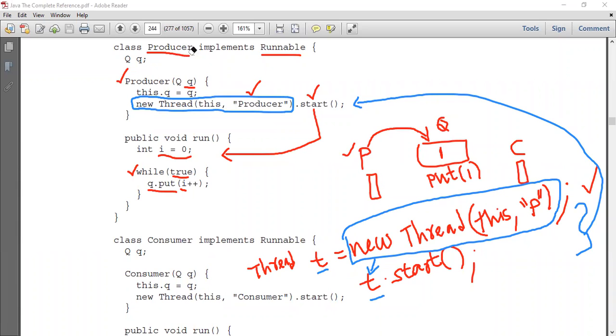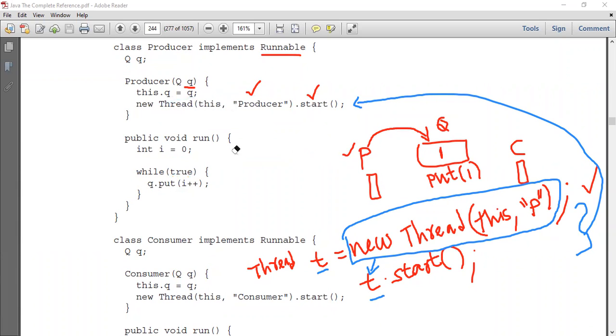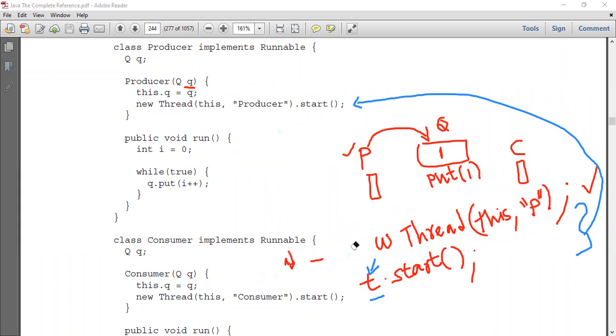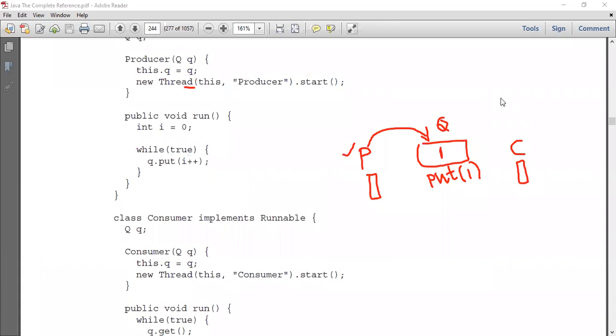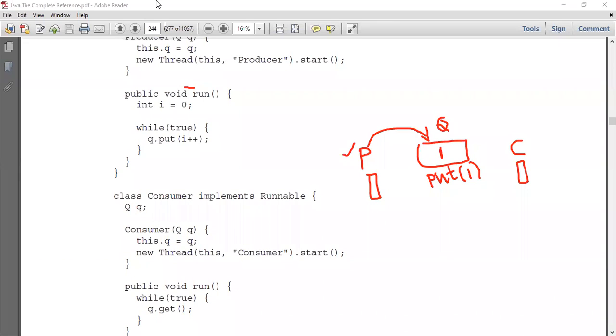So let me erase all this stuff. Now let us move to the consumer. As you know, the consumer is also a thread, so I need to write a class called Consumer, which is going to implement the Runnable interface.